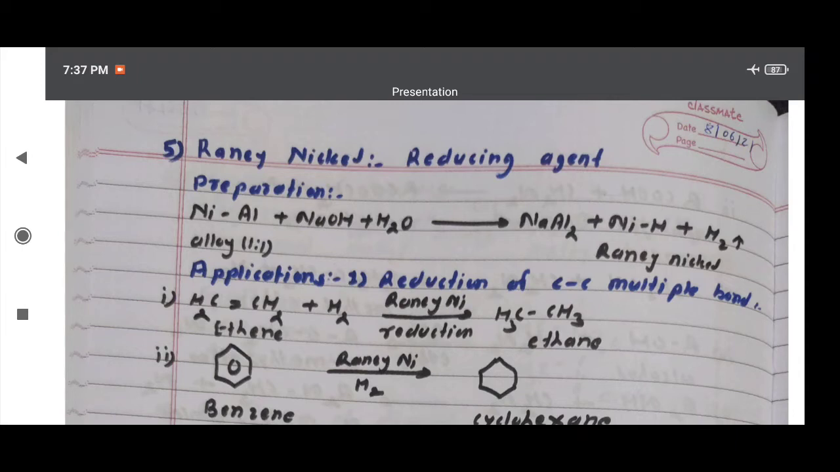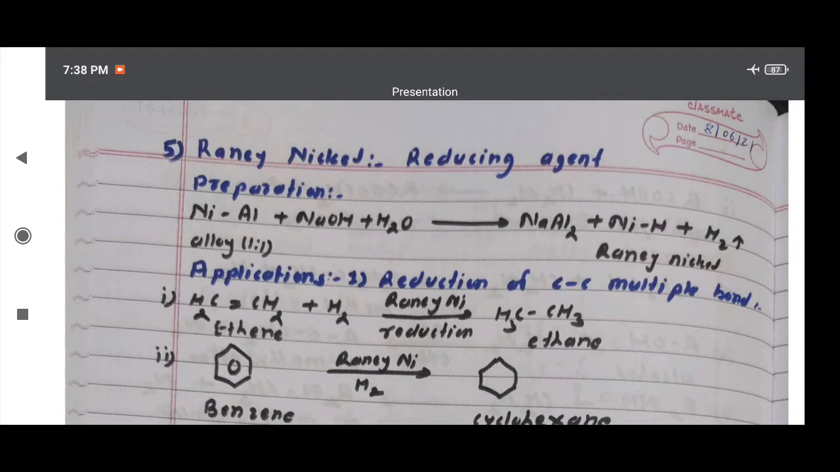The mixture is heated at 120 degrees centigrade for 4 hours. Again, some quantity of NaOH solution is added and the temperature is maintained at 120 degrees centigrade till evolution of hydrogen stops. The supernatant solution of alkali is decanted off and the residue left is the catalyst Raney nickel.